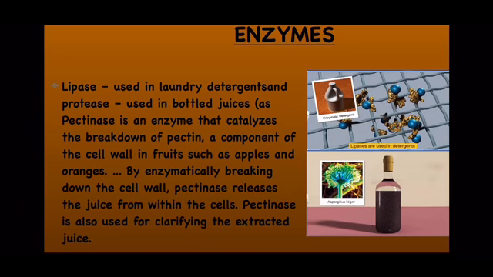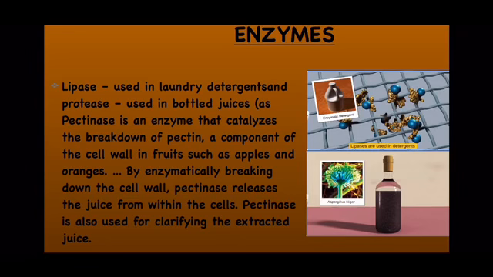protease and pectinase. It is very important. You might have seen, if you compare the clarity of the juice which you make at your home with the juice which you get from outside, juices like Real juice or Tropicana, then you will see that the juices which you get from outside are quite clearer than the juices made by you at home.